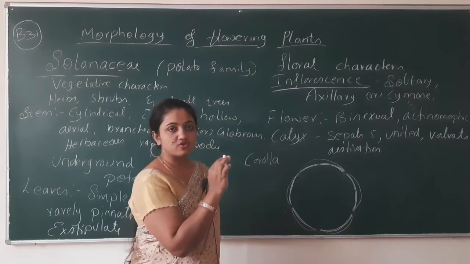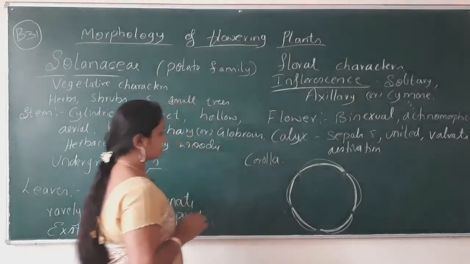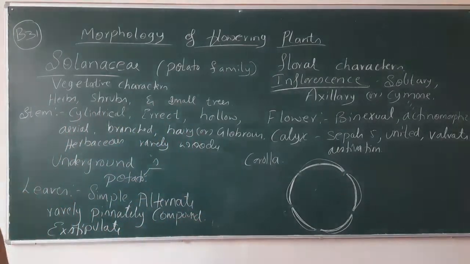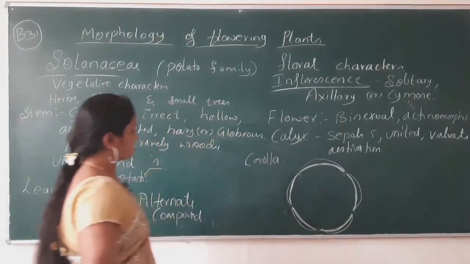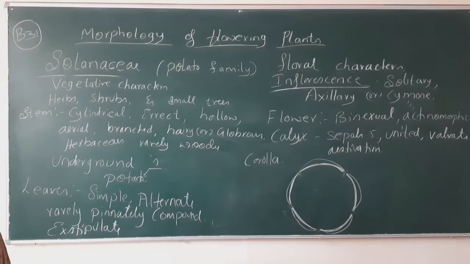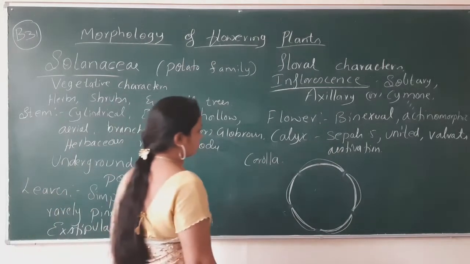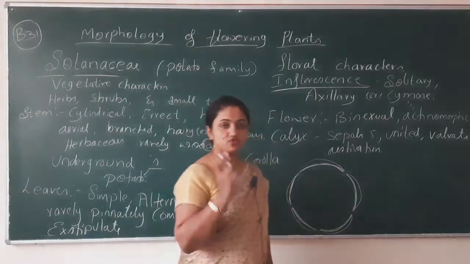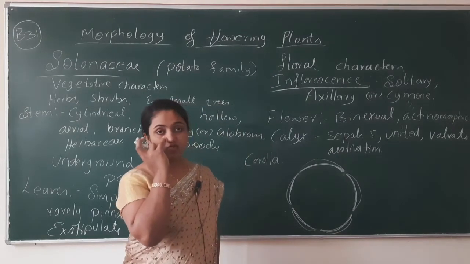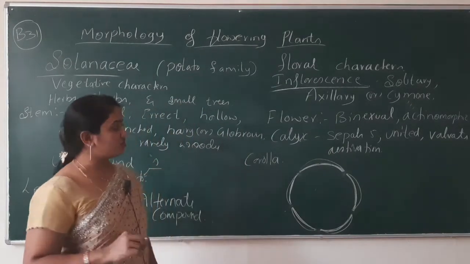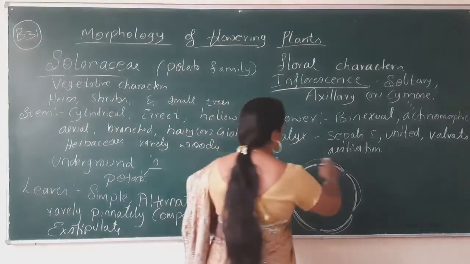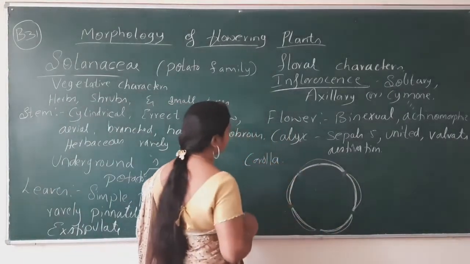They are not going to overlap. That's why it is a valvate type of estivation. Okay, we'll continue with this floral diagram, because in your syllabus you have to draw the floral diagram also, while describing the semi-technical description of a family.